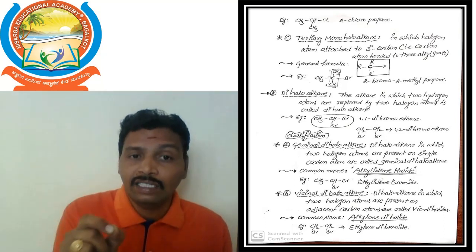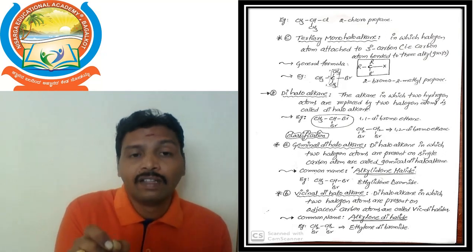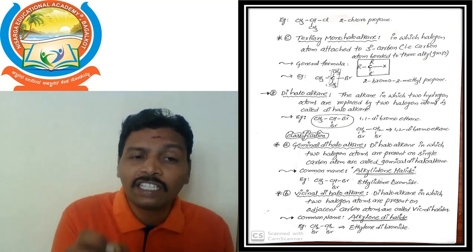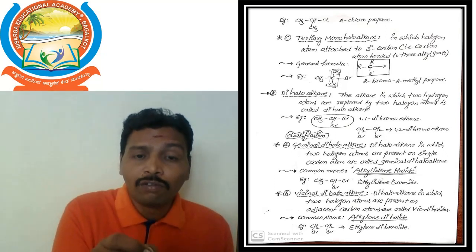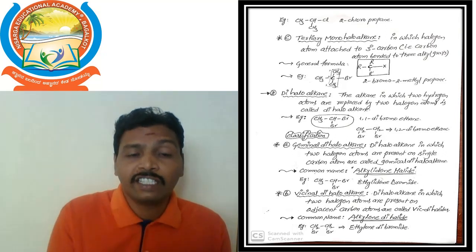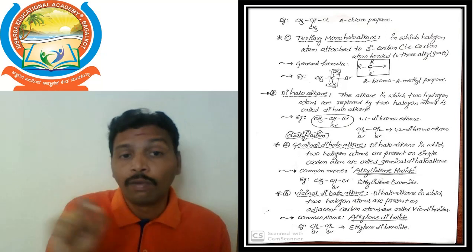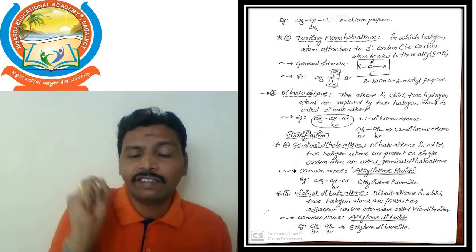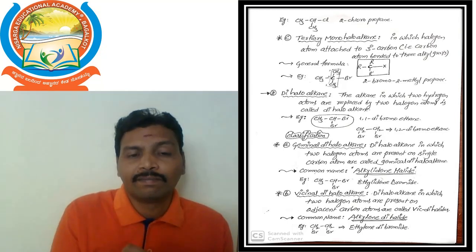In alkylidene halide, first we take the alk, which always represents the root word. In the given compound two carbon atoms are there, so we use eth: ethylidene halide, that means ethylidene bromide. This common name is important.